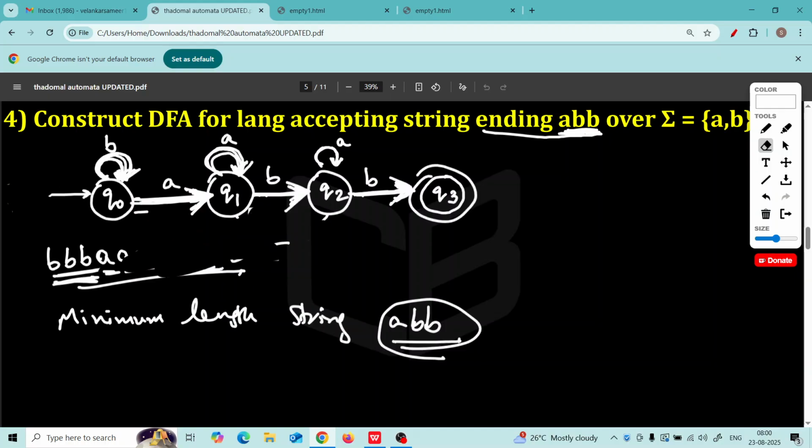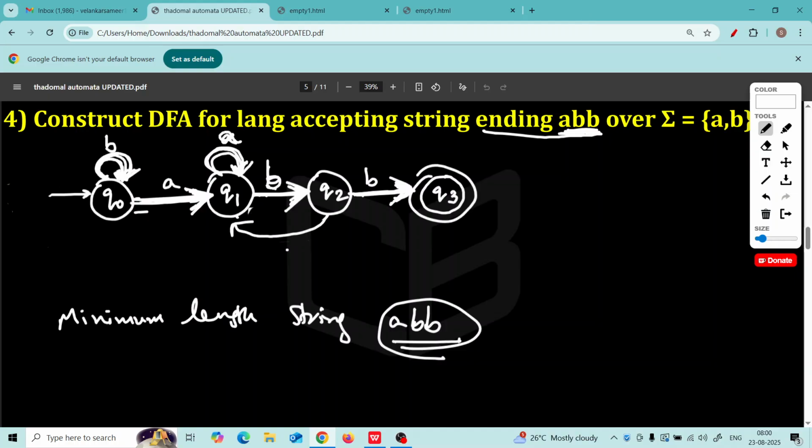Please try to understand that we want strings which end with ABB. So if we get A, then B, and then A again, A followed by B, and in this state we get A again, then we should search again for A, B, B.